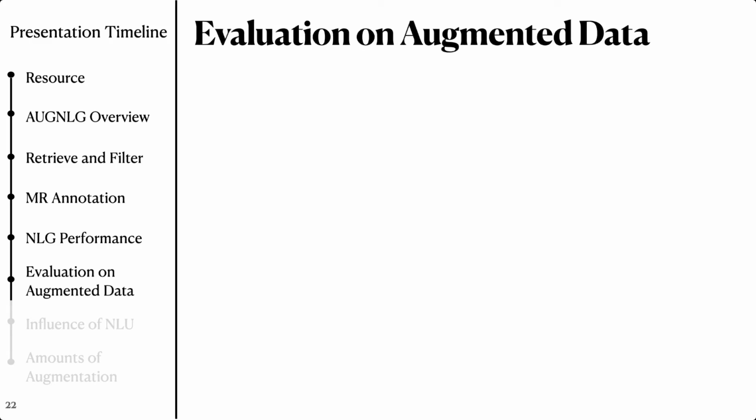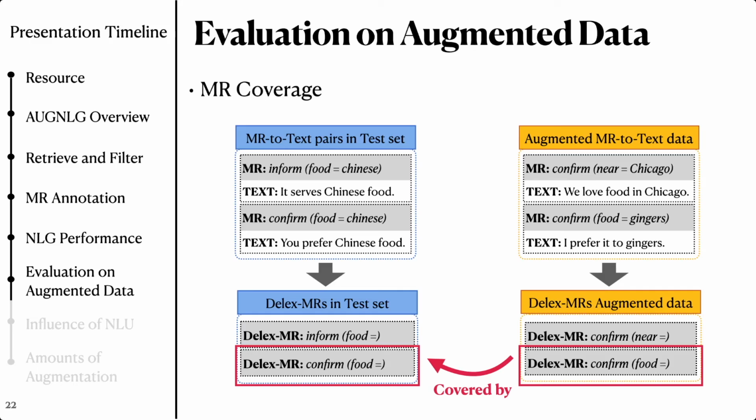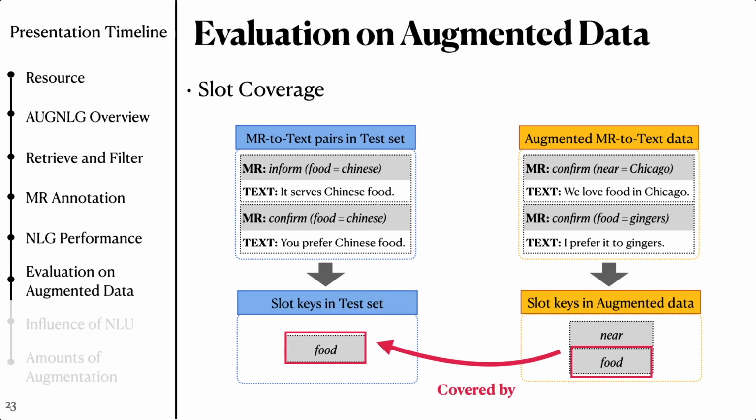To understand the quality of the augmented data, we introduced four metrics for direct evaluation on the augmented data. MR coverage evaluates the coverage of the lexicalized MR of the test set in the augmented set. Slot coverage evaluates the coverage of the slot keys of the test set in the augmented set.